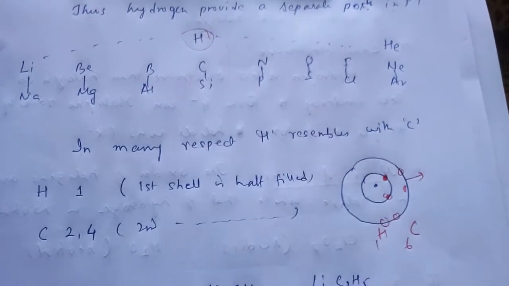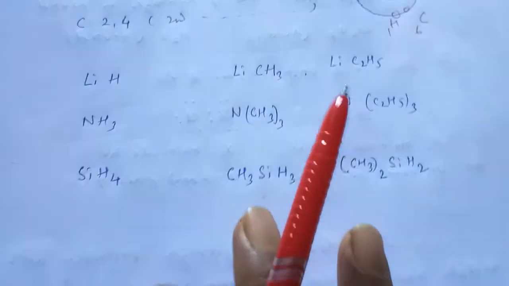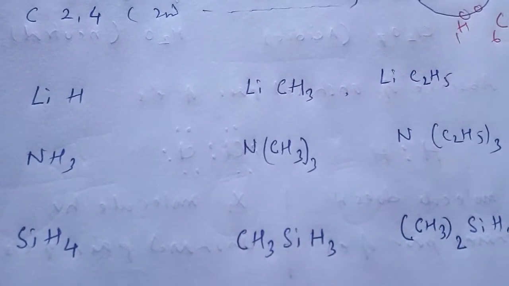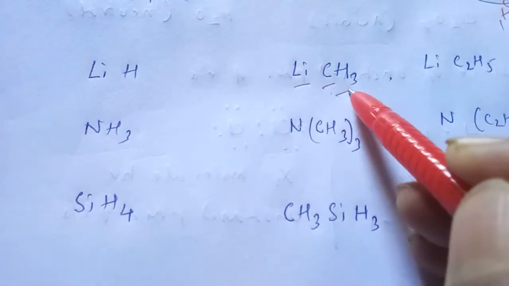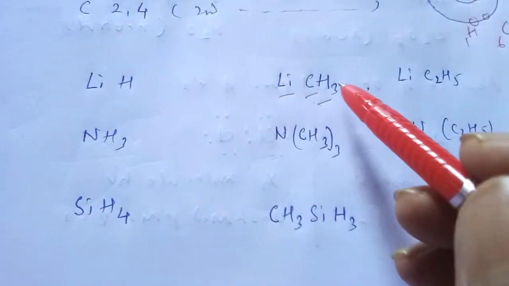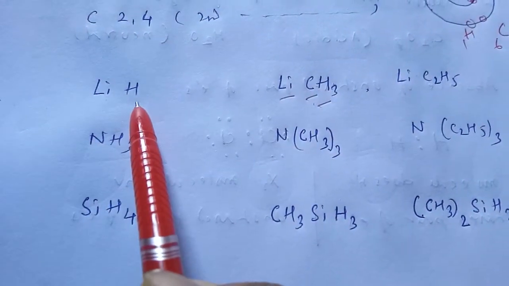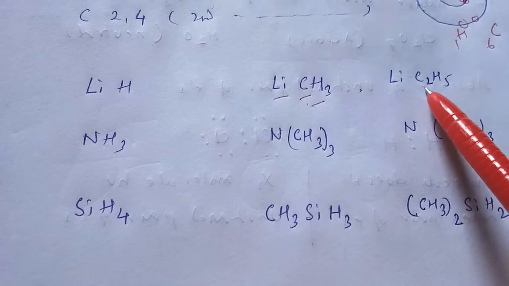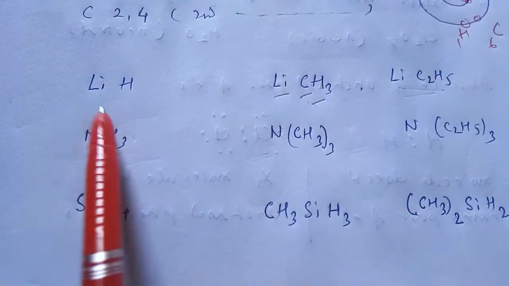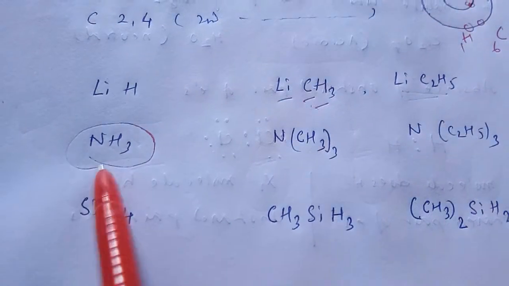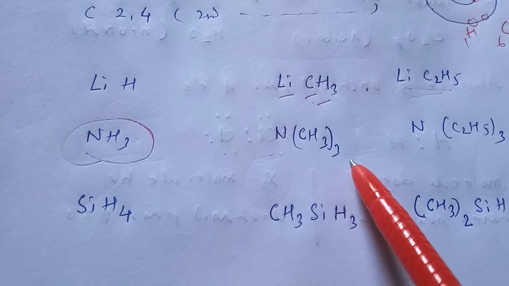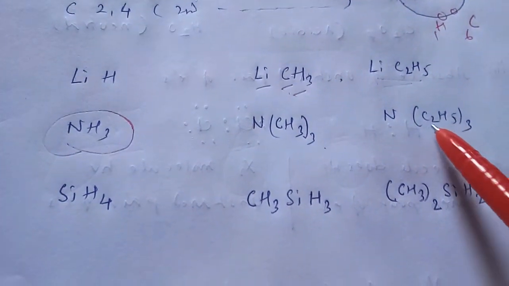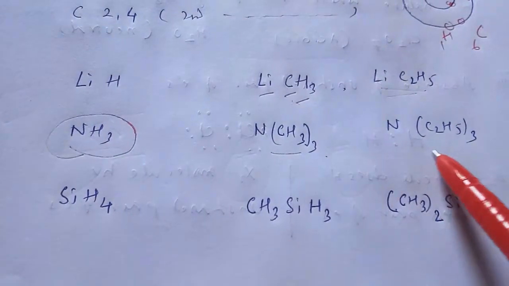Now in many organometallic compounds, hydrogen resembles some organometallic compounds like that. Metal, carbon, hydrogen makes an organometallic compound. Now this organometallic compound resembles lithium hydride. Another organometallic compound, lithium C2H5, resembles lithium hydride. If I consider NH3, that resembles N(CH3)3, or N(C2H5)3. So these are the organometallic compounds.